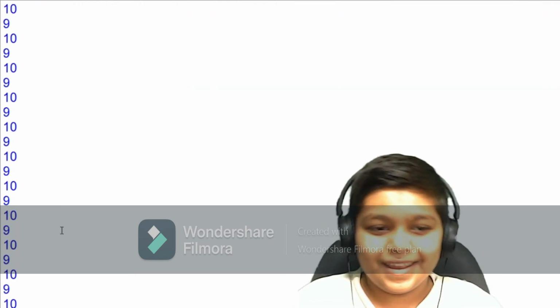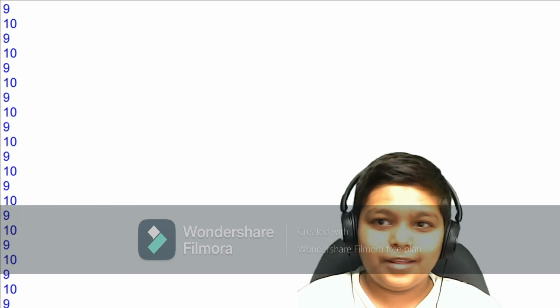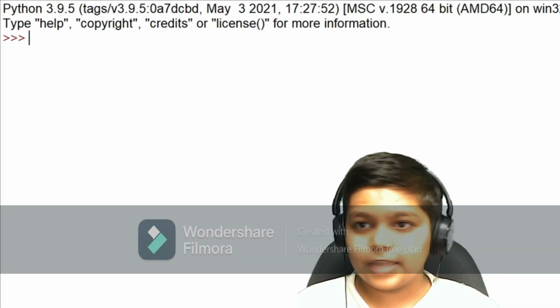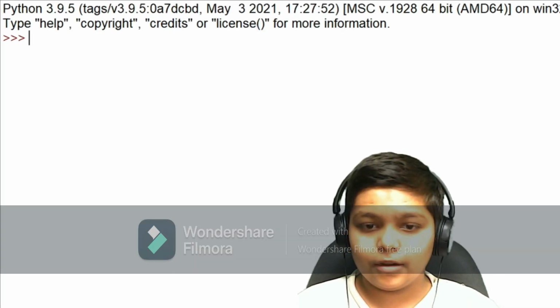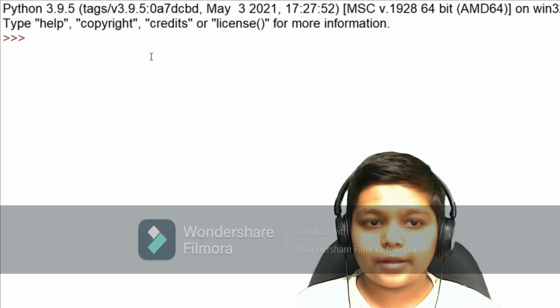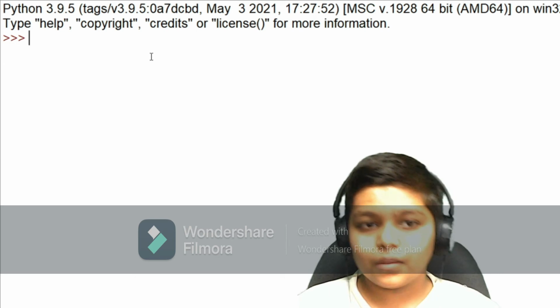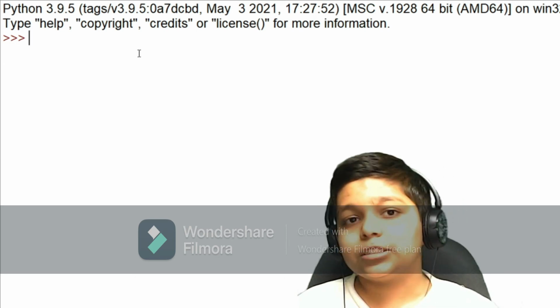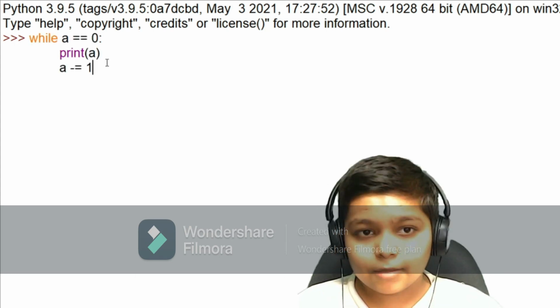As you can see, it is a very fast loop, so we have to kill the terminal, open the terminal again, and as you can see on my screen the terminal is there. So I told you the while loop will keep executing, because in the last loop I made a mistake.